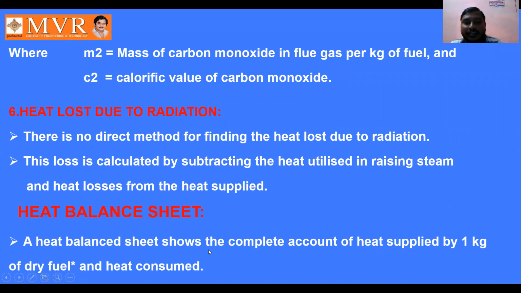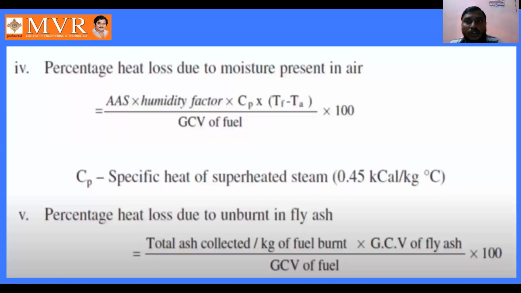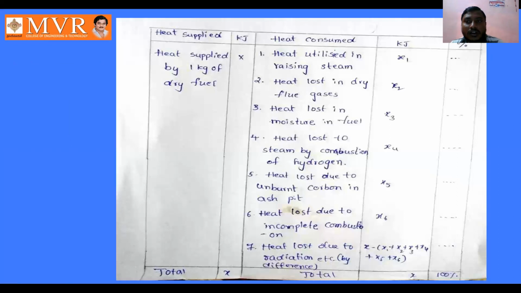Means what is the heat supplied by 1 kg of dry fuel when we are burning 1 kg of dry fuel? What is the heat consumed here? If we burn 1 kg of dry fuel, what is the heat generated, and what is the heat consumed to convert the feed water into steam? We are going to study this in the boiler heat balance sheet.